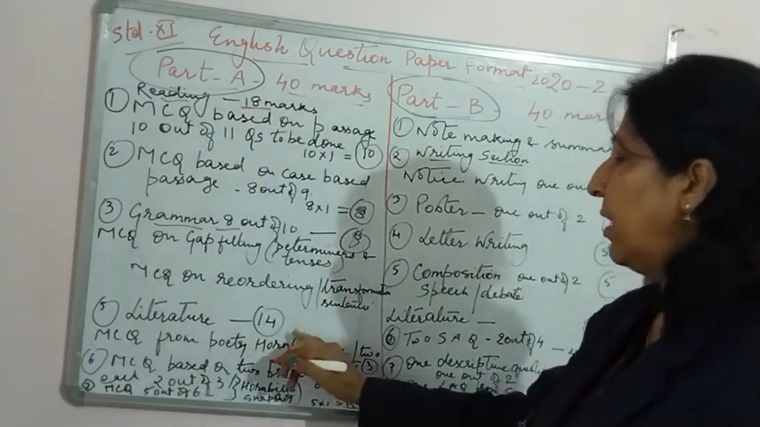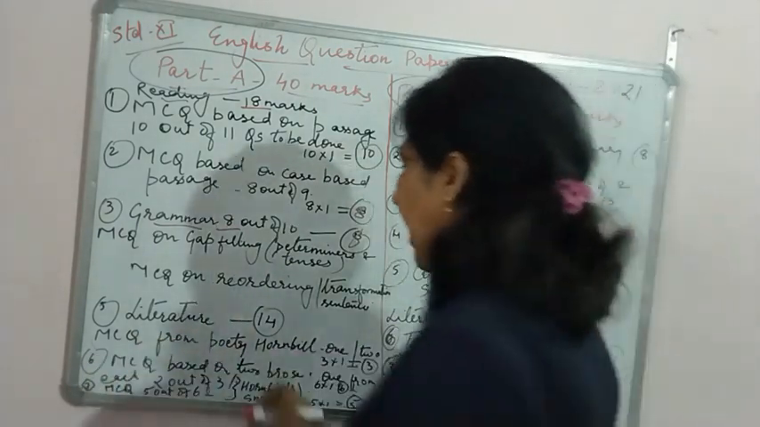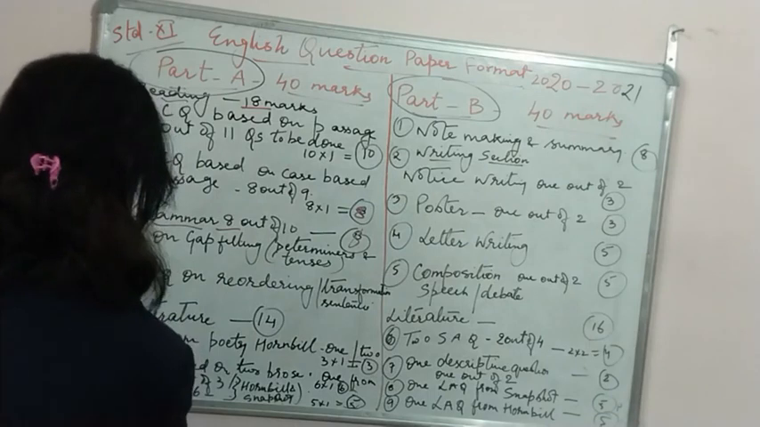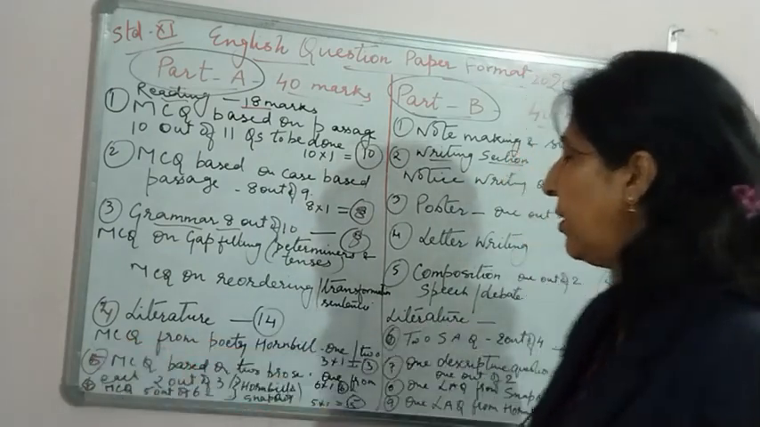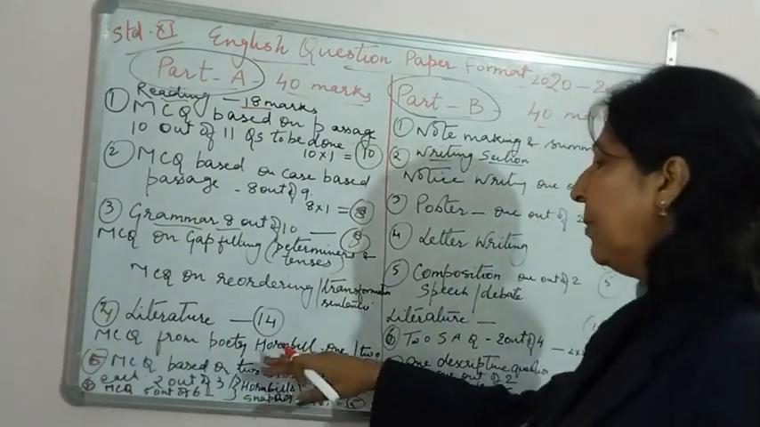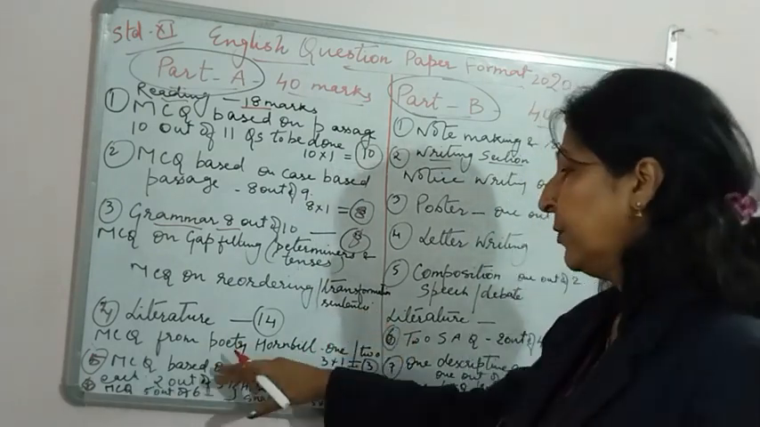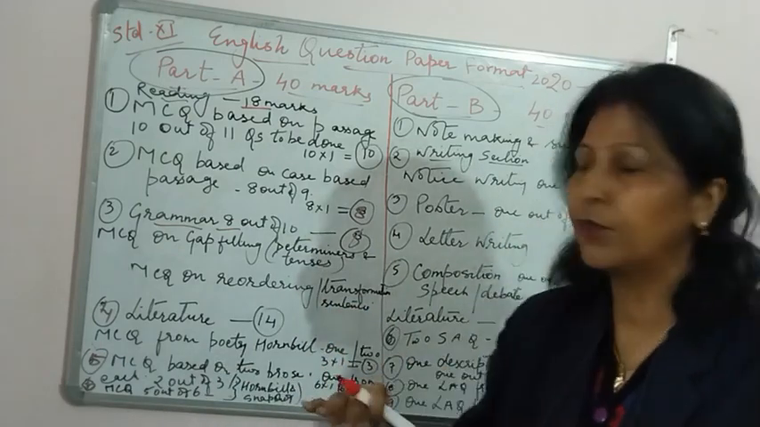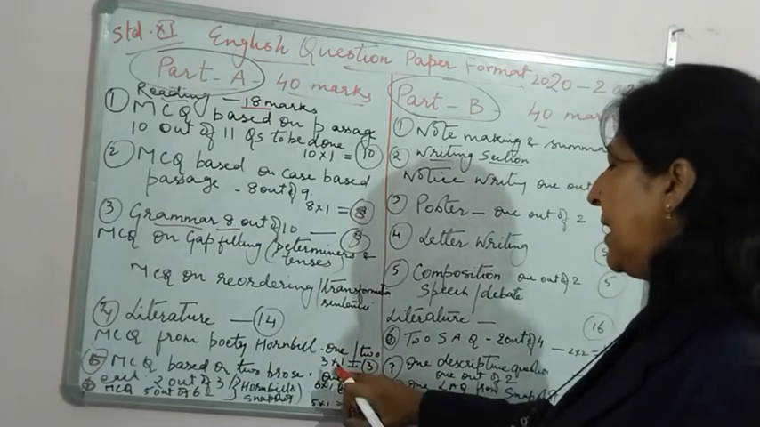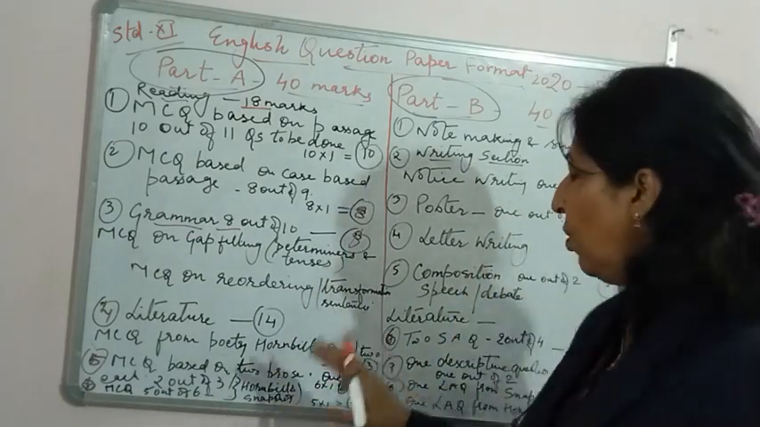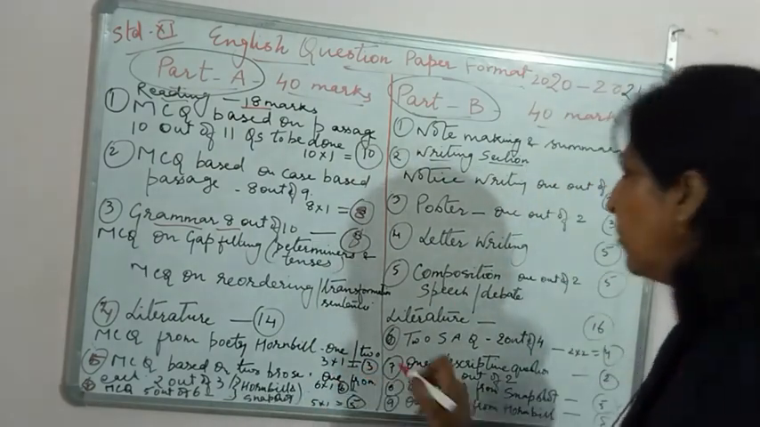Literature has got 14 marks. It has MCQs on poetry from Hornbill, and 2 poetry extracts will be there. Comprehension poetries will be there. Some few lines will be given and questions will be asked like that. All will be MCQs, and you have to attempt only 1 out of 2. So 3 into 1, that comes to 3 marks.